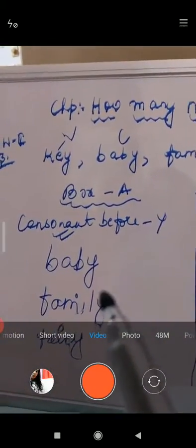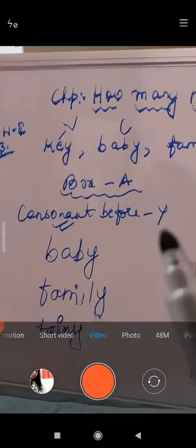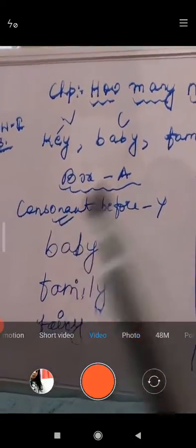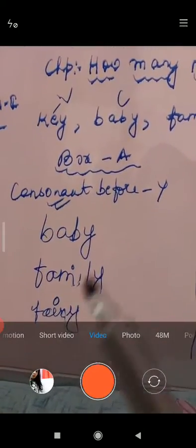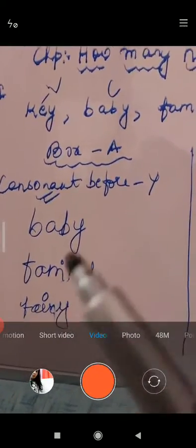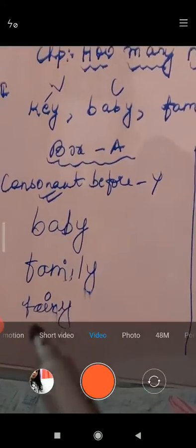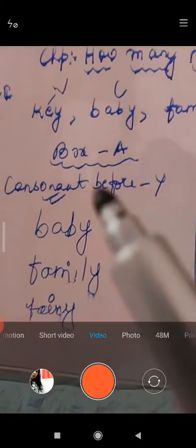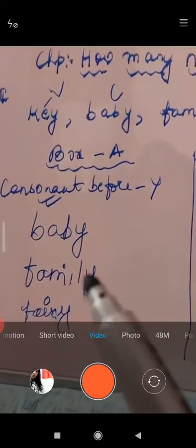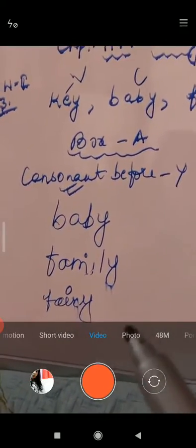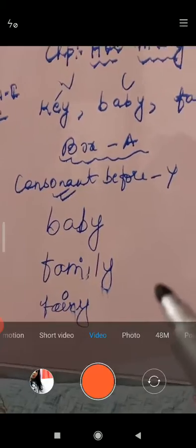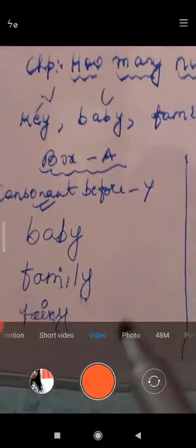You have to choose the words where a consonant letter comes before Y. So baby, family, fairy, these are the 3 words that end with Y, but before that the letter B is consonant, the letter L is consonant in family, in fairy the letter R is consonant before Y.